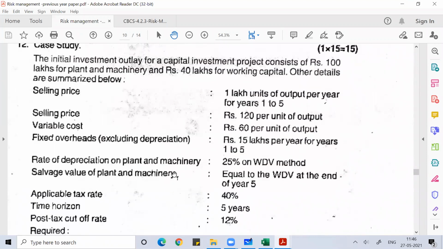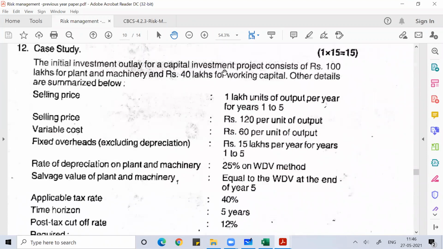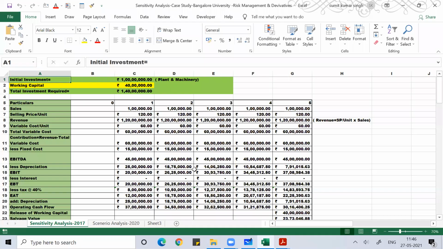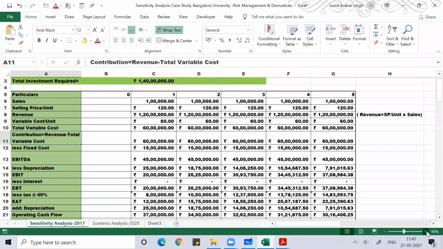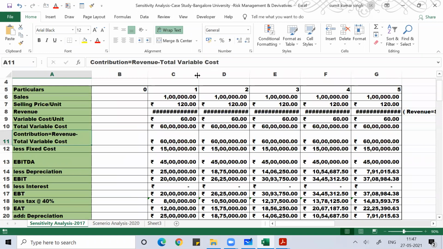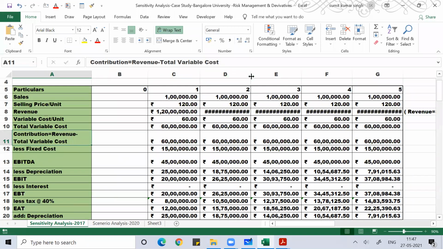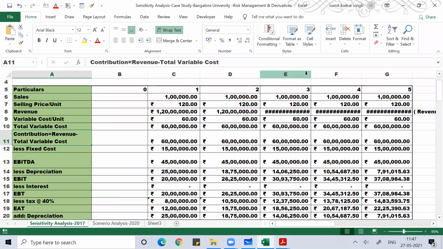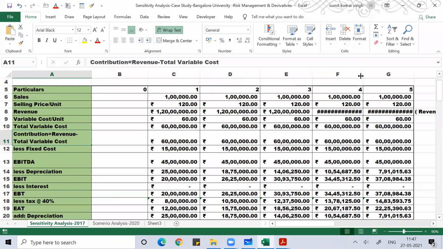So we were doing this problem. The same thing I have done in MS Excel, which I posted in the previous class video also, through that Excel sheet. All this we have discussed in the last class. If you have any doubt, please ask me. Use the comment option, guys.